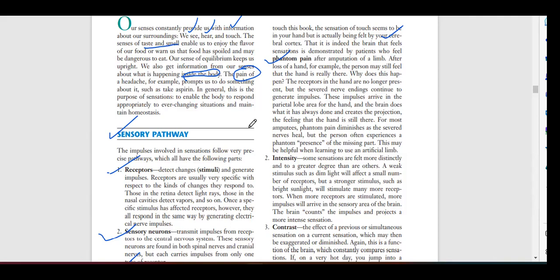The sensory outputs are still going on, but there is no receptor, so the input is not coming. The touch or any other type of sense is not getting to the cerebral cortex. So this is known as projection.